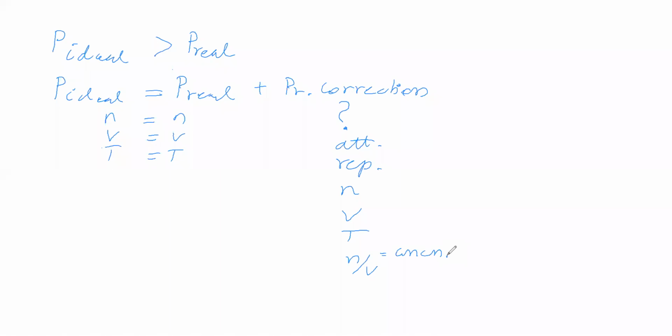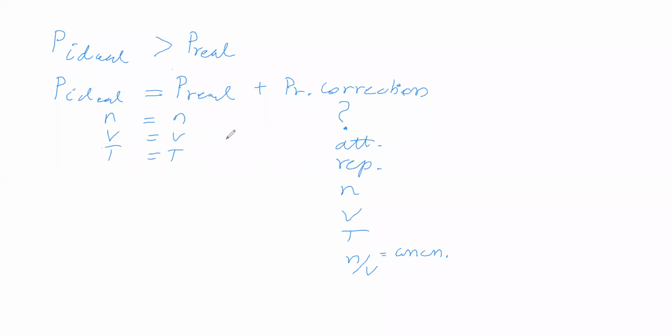Now we have considered that the number of moles remains the same for ideal and real gas, volume remains the same, and temperature remains the same. How to keep the volume the same? Take a closed vessel, don't take a movable piston, completely close the vessel.